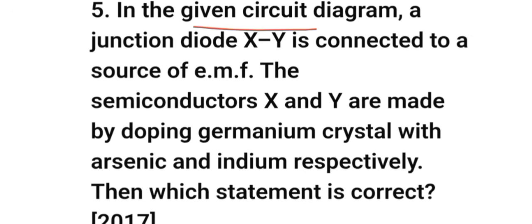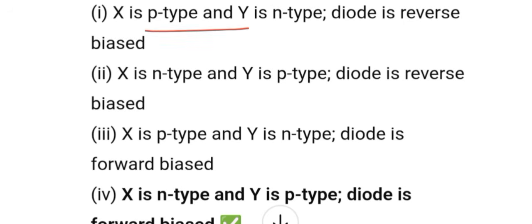In a given circuit diagram, a junction diode XY is connected to a source of EMF. The semiconductor X and Y are made by doping germanium crystal with arsenic and indium respectively. Then which statement is correct? X is p type and Y is n type, diode is reverse bias. X is n type and Y is p type, diode is reverse bias. X is p type and Y is n type, diode is forward bias. X is n type and Y is p type, diode is forward bias.